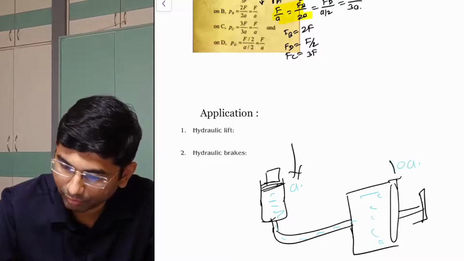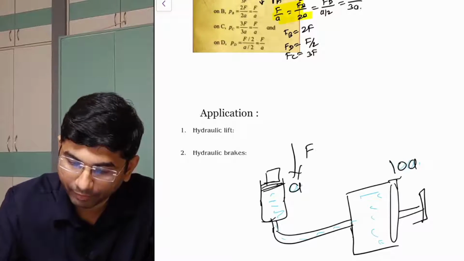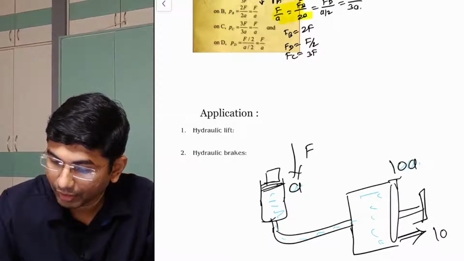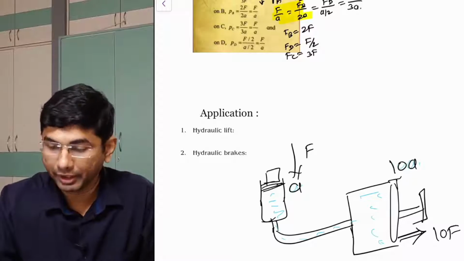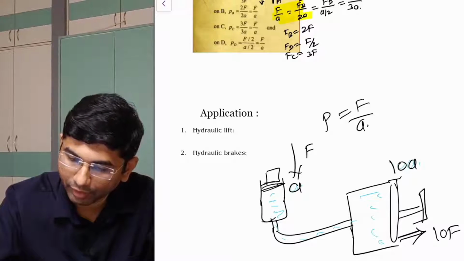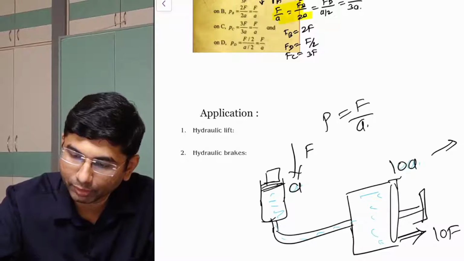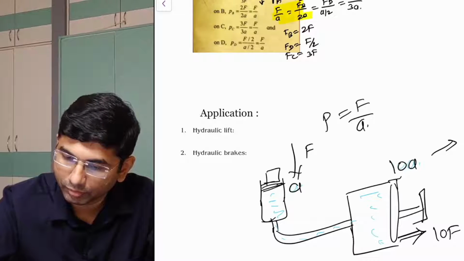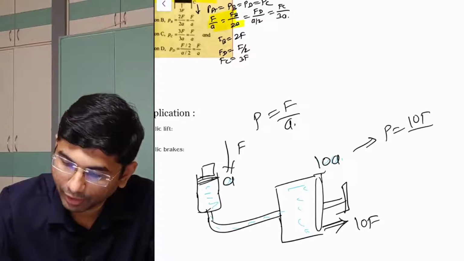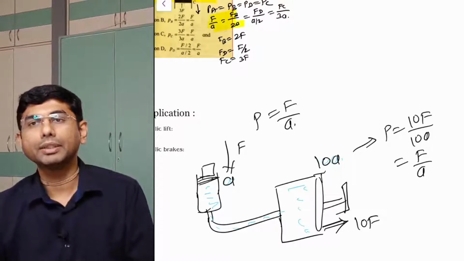This one is A, this one is 10 times A. Here I apply force F. Now here there will be another force coming out, that will be 10F. Why is it 10F? Because the pressure has to be the same. Pressure at this point is F upon A, and pressure at this point also has to be 10F upon 10A, which is F upon A again. So at both places the pressure is maintained.